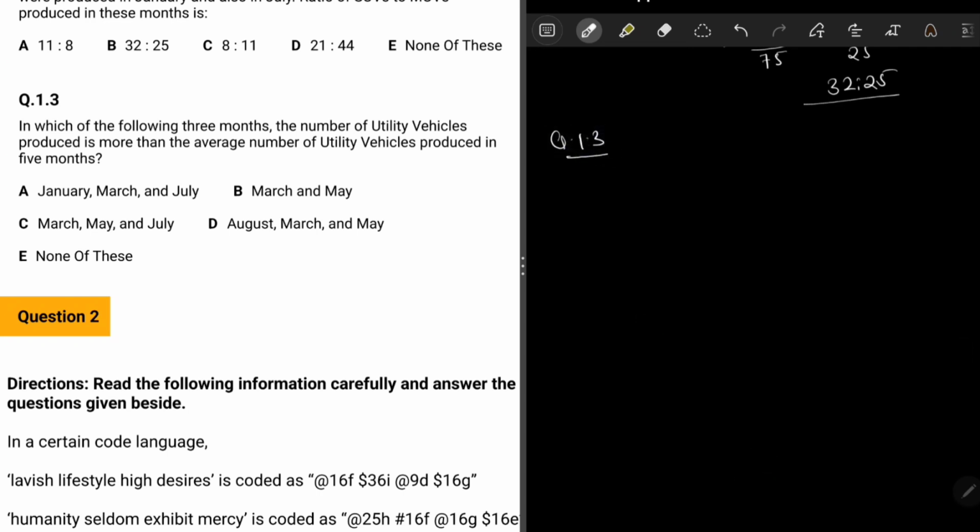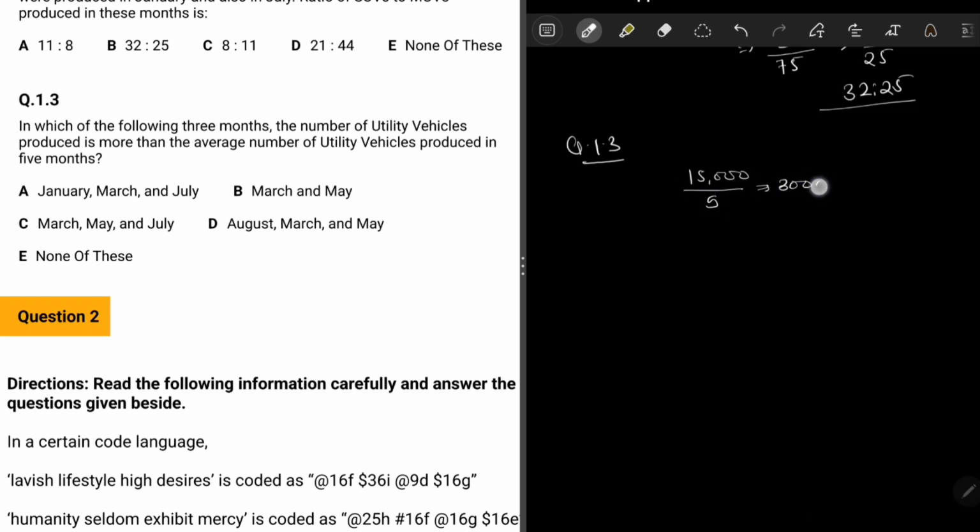In which of the following 3 months is the number of utility vehicles produced more than the average number of utility vehicles produced in 5 months? Now it is asking that, on average, amongst those 5 months the total number of utility vehicles produced was 15,000. So the average will be divided by 5, that is 3,000 per month. So on an average each month around 3,000 units of vehicles got produced, right?